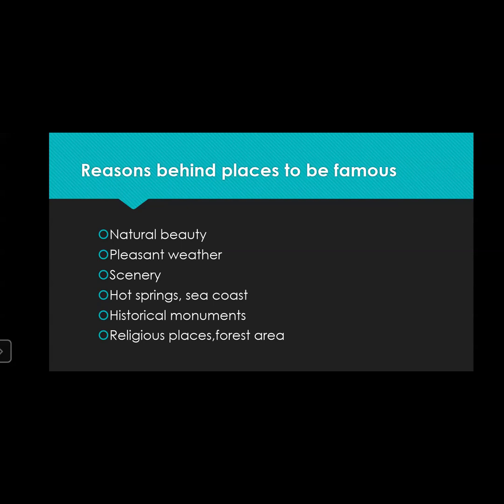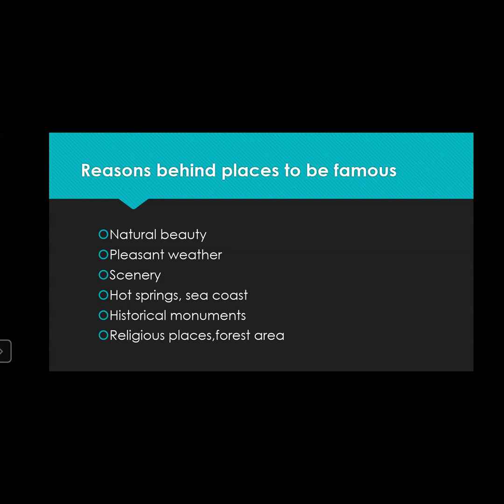Then historical monuments, wherever the museums are. In Jaipur there is a museum, in Hyderabad there is a museum. So in many places the historical museums are there. Then religious places: Kashi, Prayag, then in Orissa, Jagannath Puri.